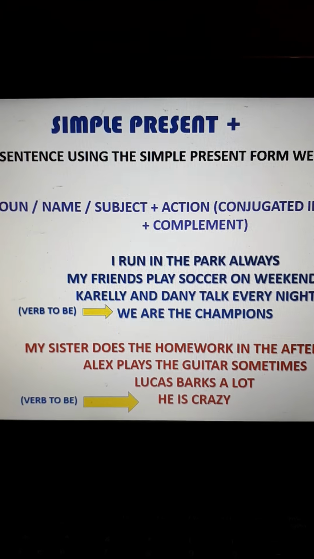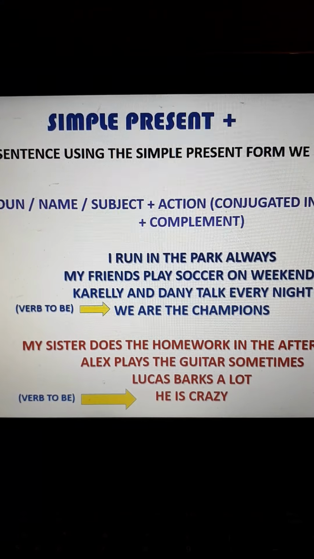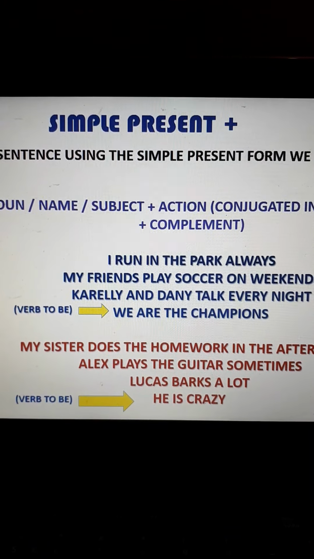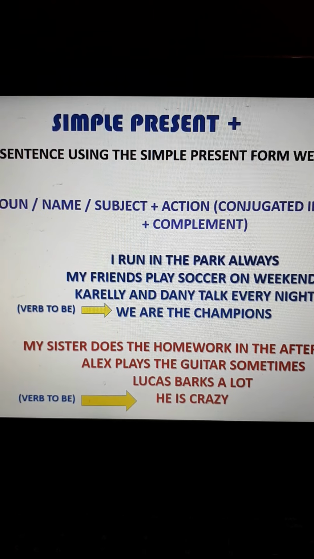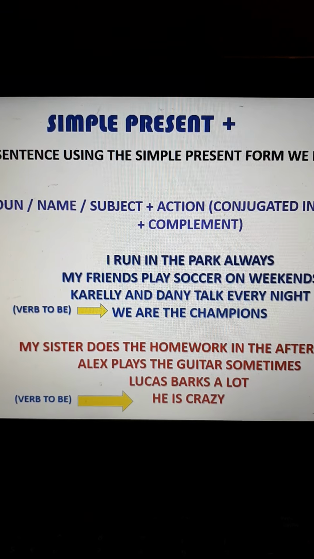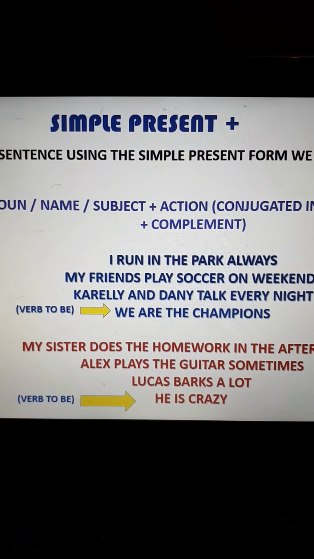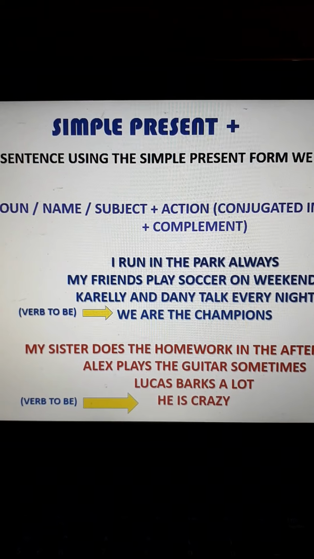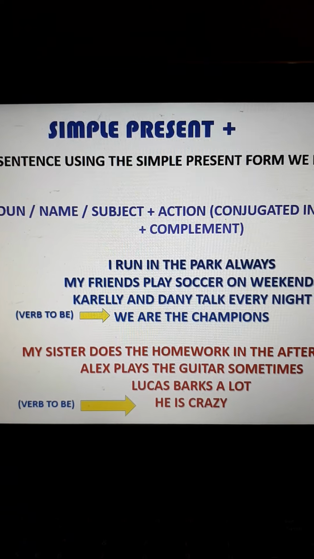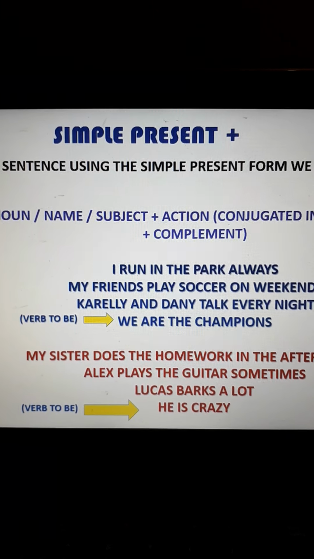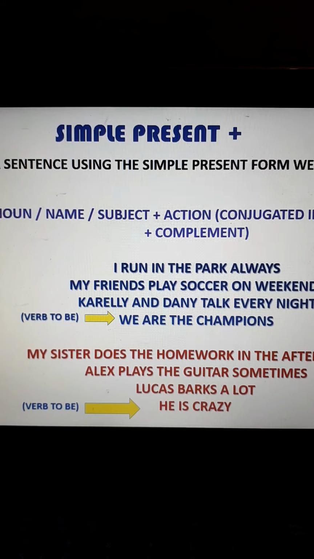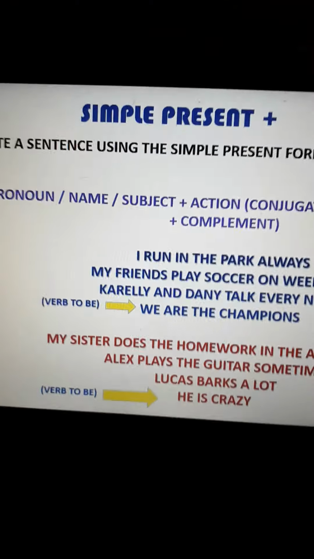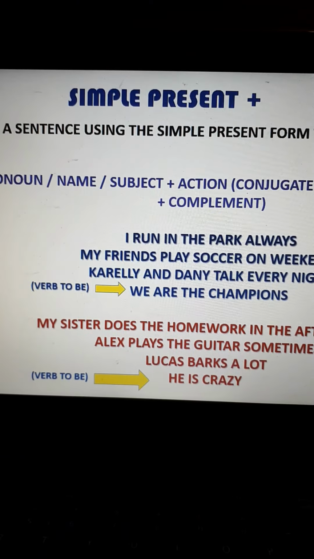Now, if we're going to work with the singular form of he, she, or it, the third form of the singular, for example, we're going to work with: my sister does the homework in the afternoons. Alex plays the guitar sometimes. Lucas barks a lot, if it is a dog, of course, right? And if we are going to work with the verb to be, we're going to work with is. He is crazy, okay?